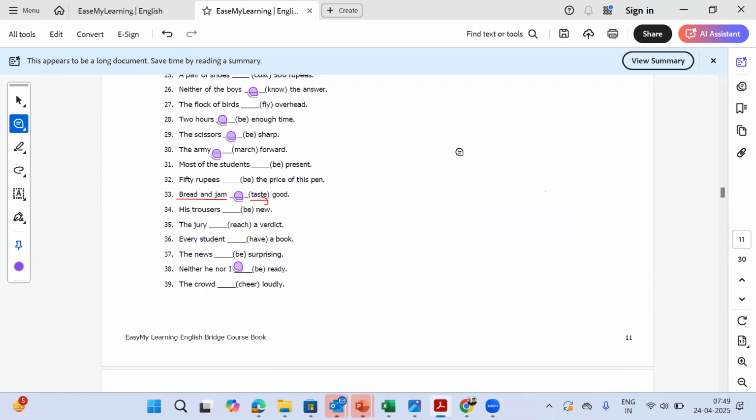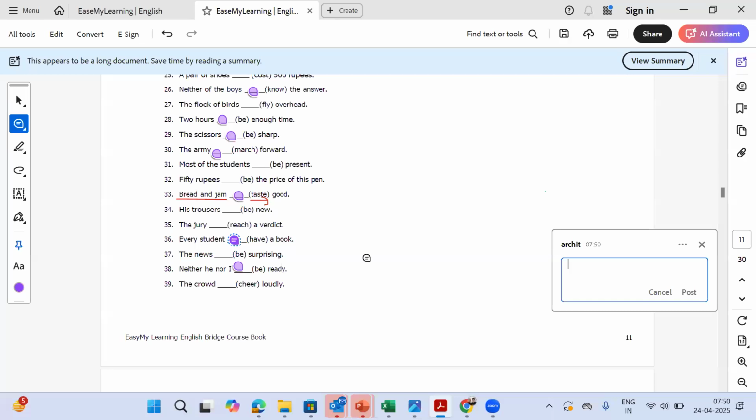Now, let's go to question number 36. Every student dash a book. Have or has? I think Samrat has given the first correct answer this time. It will be "has", not "have".